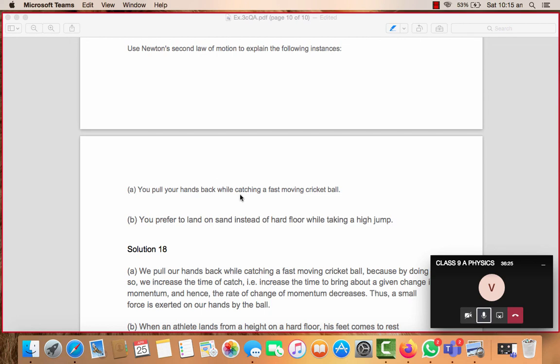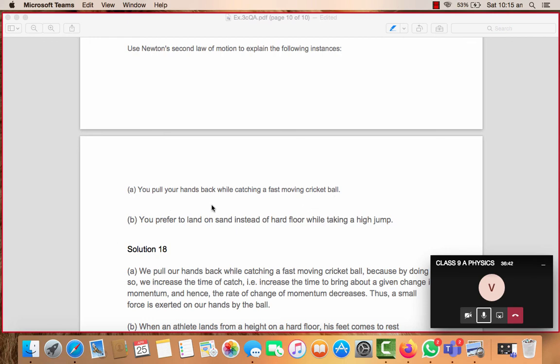Okay, so you pull your hands back while catching a fast moving cricket ball. Again, when you are pulling your hands back, you are increasing the time of impact. So the impact of force will be less, and you will save your hands from getting hurt.